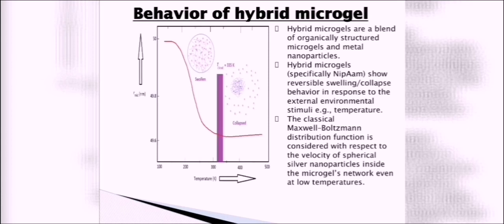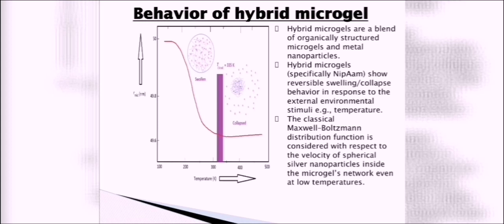This is the graphical representation of how the silver nanoparticles behave inside a hybrid microgel. So first of all, what is a hybrid microgel? Hybrid microgels are a blend of organically structured microgels and metal nanoparticles. Hybrid microgels, specifically NIPAM, show reversible swelling and collapse behavior in response to external environmental stimuli, and here the external environmental stimulus is the temperature.